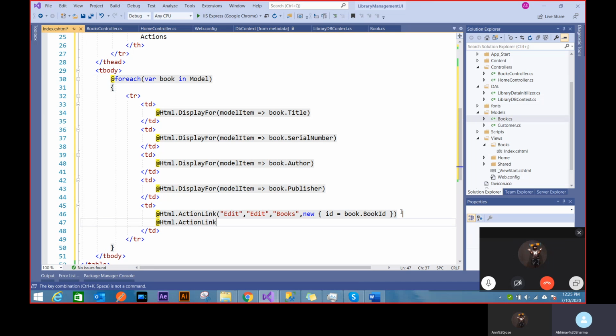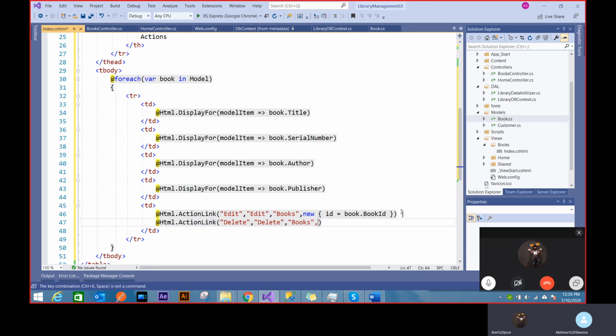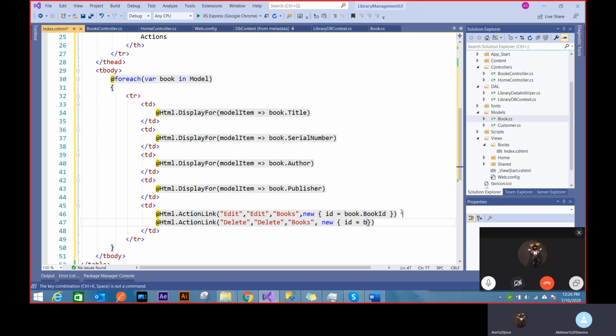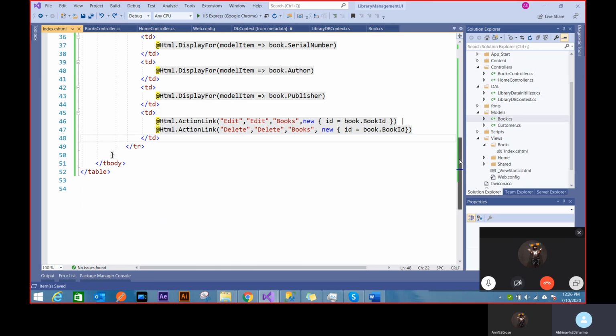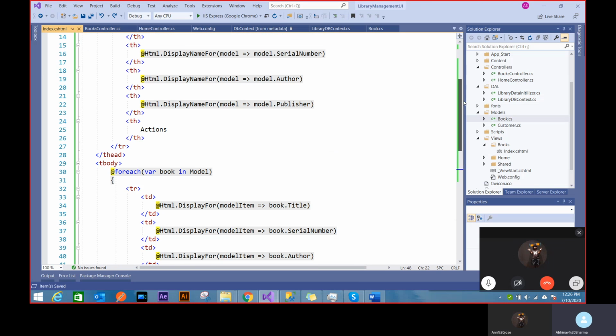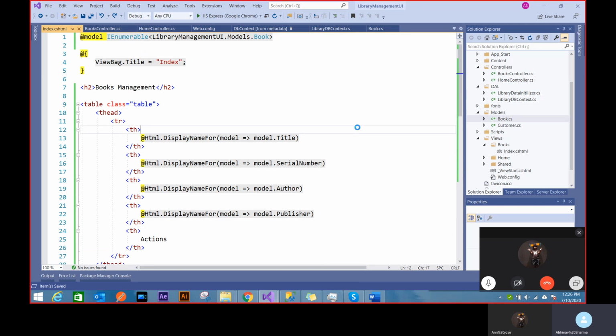Similarly, I will be adding one delete functionality. And it's going to go to books controller again, and I have to add route values because it'll be very weird if I don't add what to delete. As soon as I click, it needs to know what to delete. So I'll add book ID, and that's it. Delete is enough for me right now. So those were the actions, and I think I've done everything that's needed to show books. I haven't defined the edit and delete. I'll do that, but my books should be visible to me now.